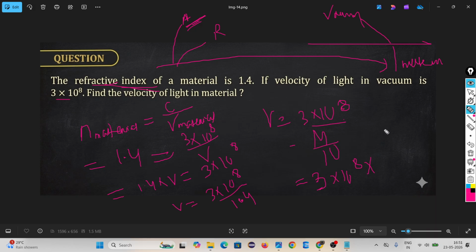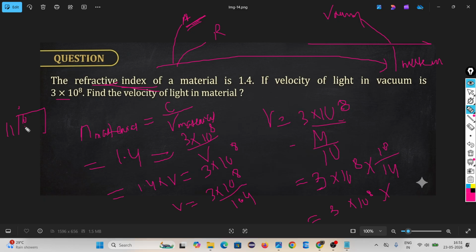If it goes to this side, division becomes multiplication.